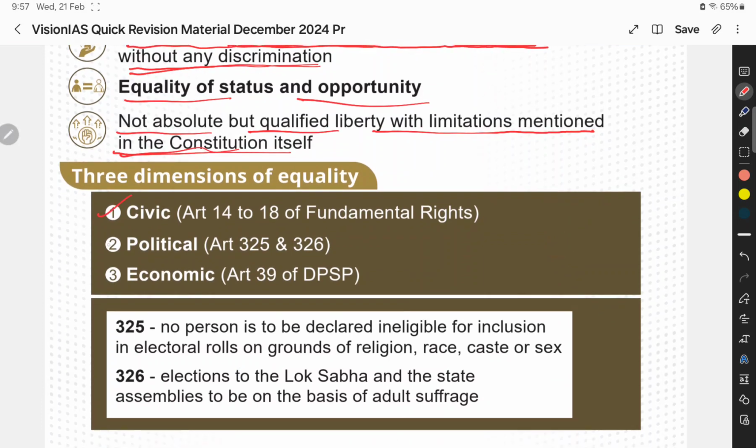One is civic, political and economic. Civic, we can get it through Article 14, right to equality, to Article 18, under fundamental rights. Articles 14 to 18 are the civic ones. Political: Articles 325 and 326, which talk about universal adult suffrage, the voting rights. And economic: Article 39 of DPSP.